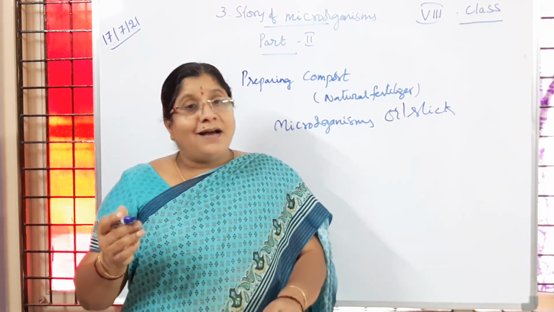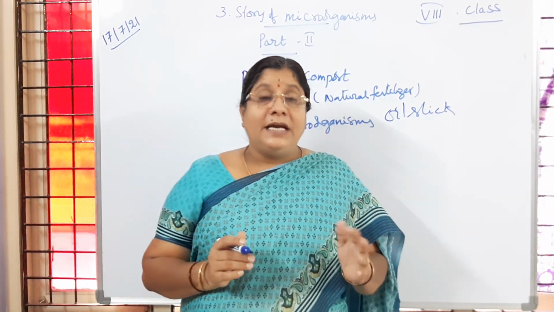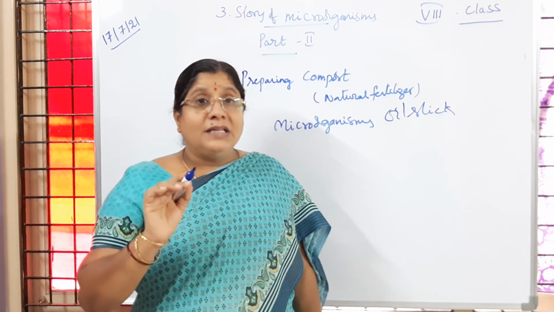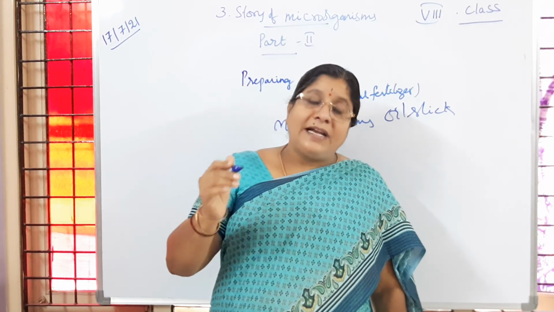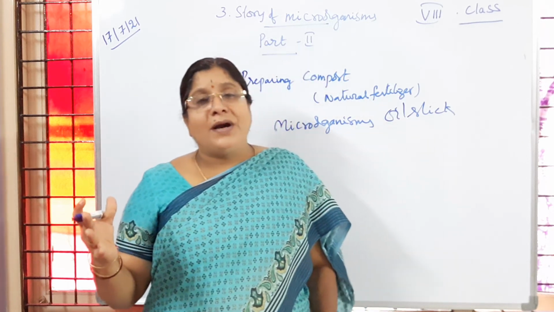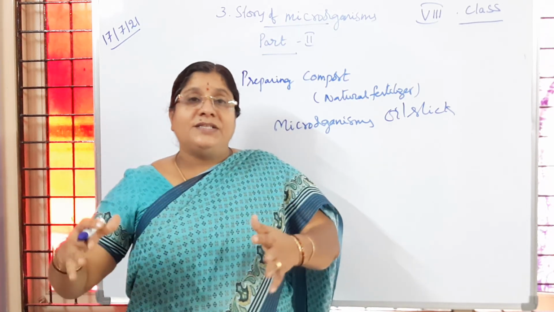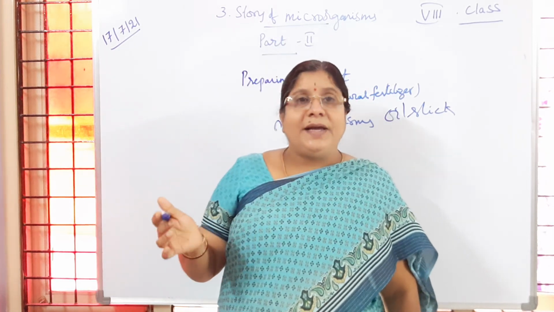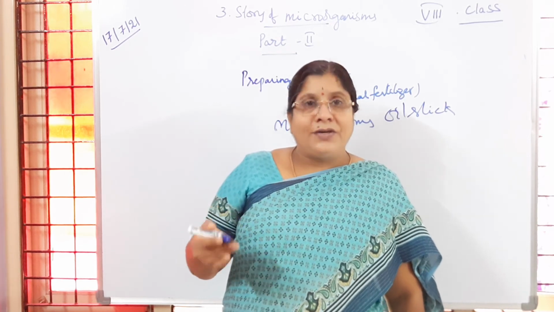So the earth is not seen with dead bodies of plants or animals, especially dead organisms are not seen because of some useful microorganisms. The detritus bacteria and fungi are going to act on the dead bodies of plants or animals. Suppose if any natural calamities are there, we observe so many dead bodies, like floods or earthquakes. In that particular area we are going to observe dead bodies of plants or animals or human beings. After a few months we are not going to see them. Is it not, children? That area will be kept clean. Why? Because of the action of microorganisms.